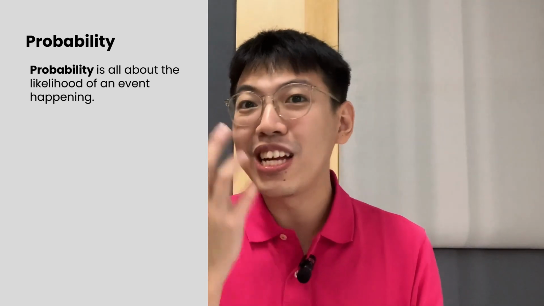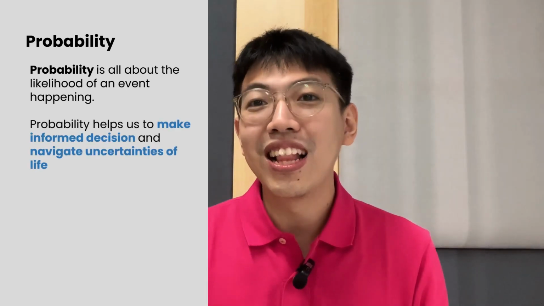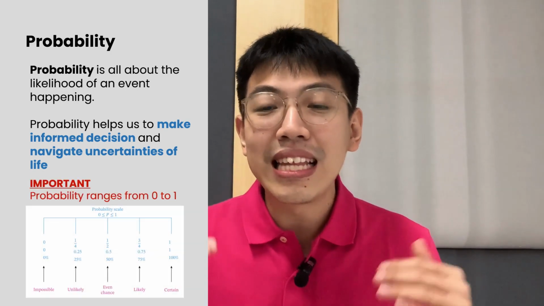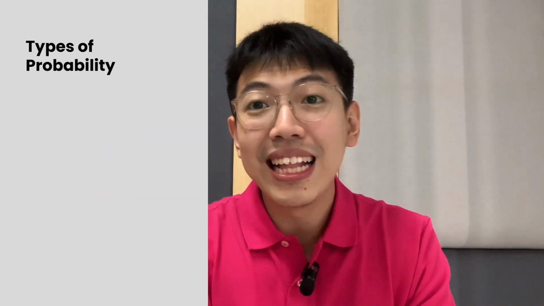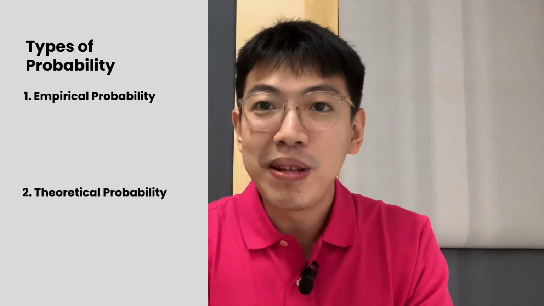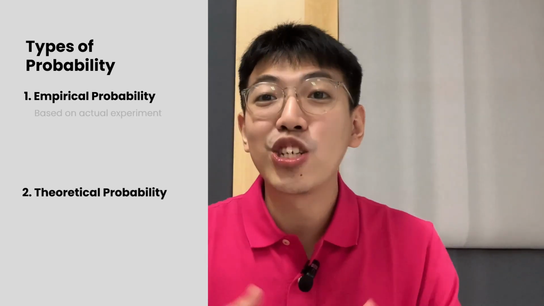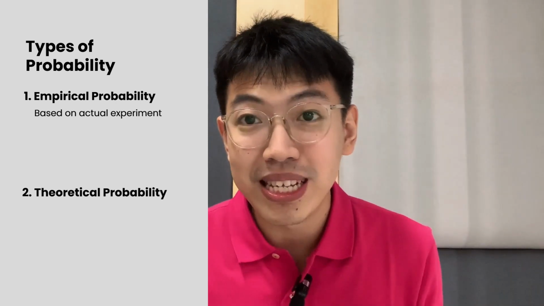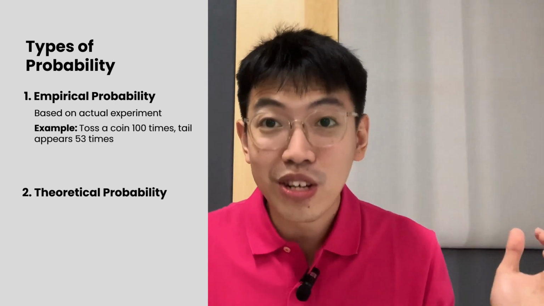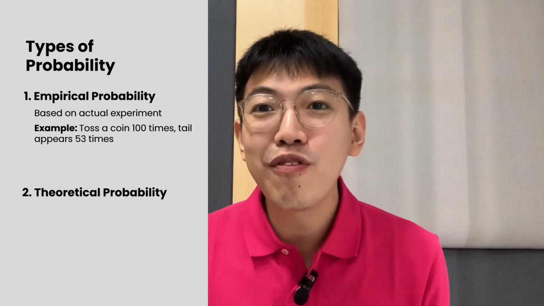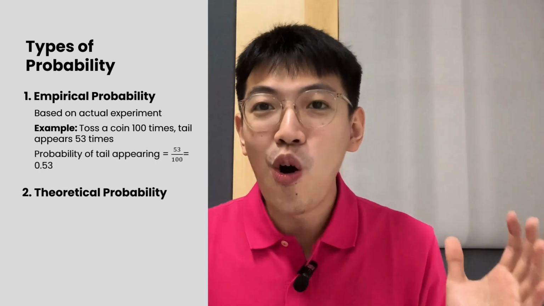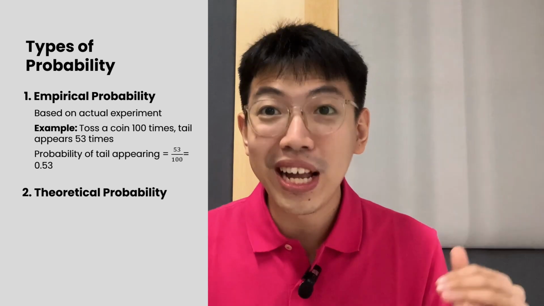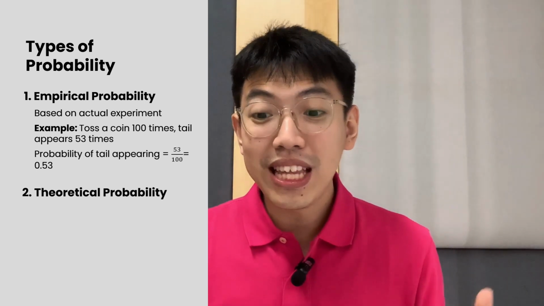Whether it is flipping a coin or predicting the weather, understanding probability helps us make informed decisions and navigate the uncertainties of life. There are two main types of probability, empirical and theoretical. Empirical probability is based on actual observation or experiments. For example, I toss a coin 100 times and tails appears 53 times. So the probability of tails appearing will be 53 over 100, or 0.53.